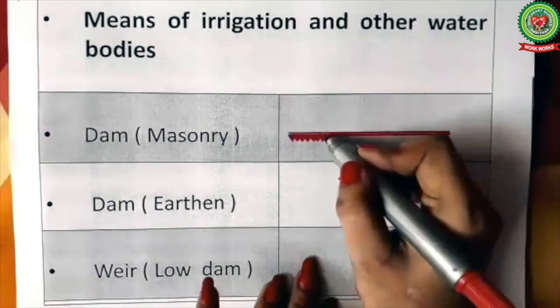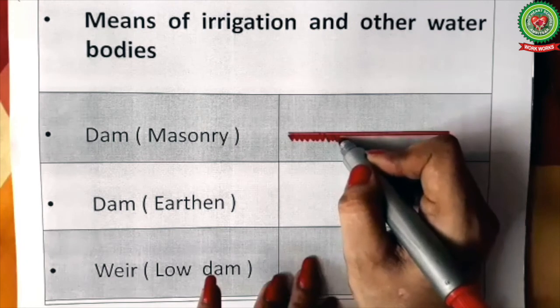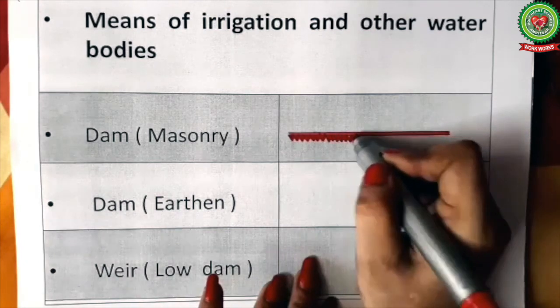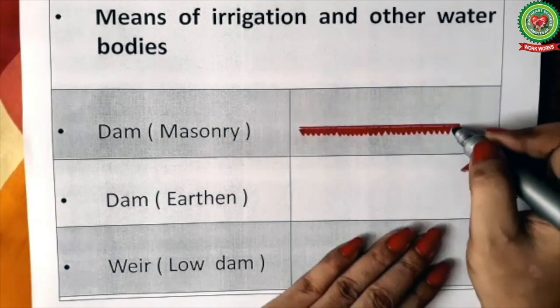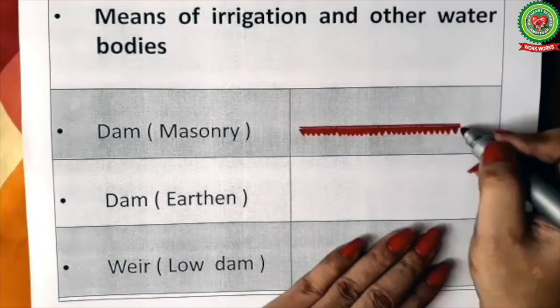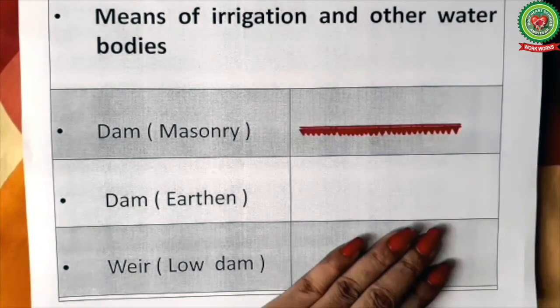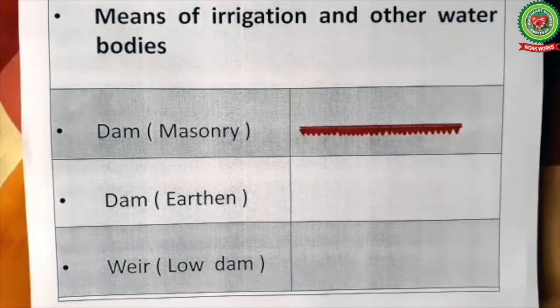Like this. So, this is a symbol for a masonry dam. Here we can take the example of Bhakra Nangal Dam, which is the highest gravity dam in the world, built on river Satluj.